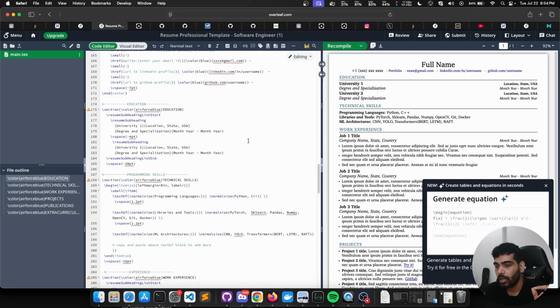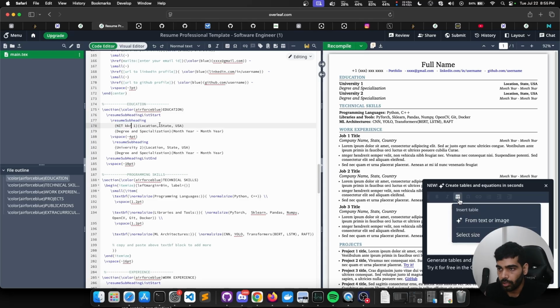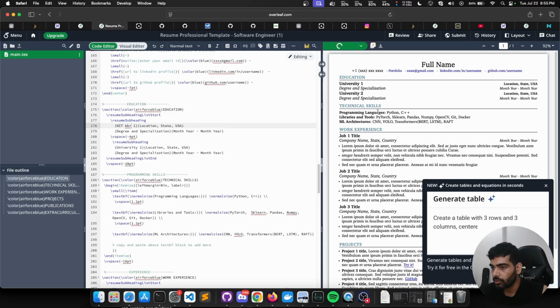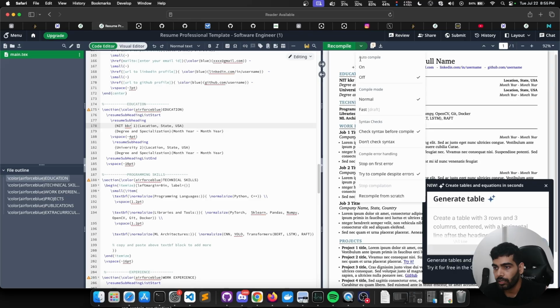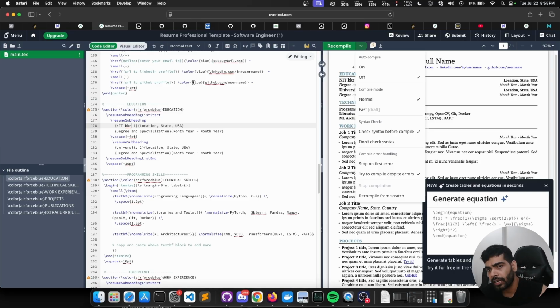So if I scroll down, I can just see location University 1. You can just write NIT KKR and you can recompile it. And this will change University 1 to NIT KKR, and then you can go ahead and there will be an option out there somewhere to download it as a PDF, and that's it. This even gets saved to your Google ID or something.